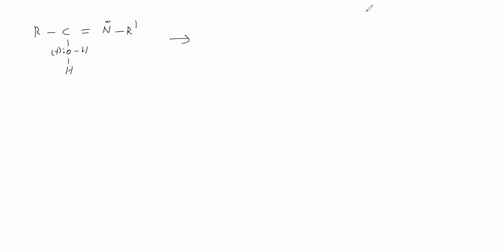Then what is the next step? This H plus migrates to this N, which has a lone pair.